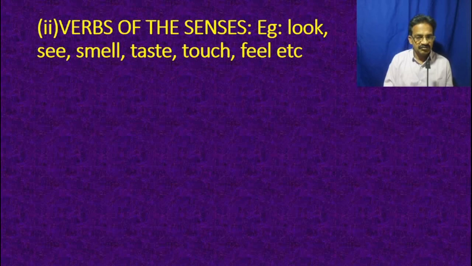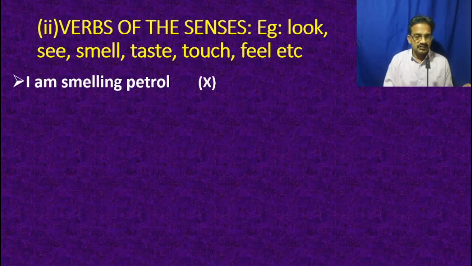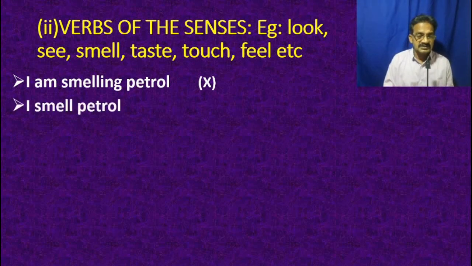Another kind of stative verbs are look, see, smell, taste, touch, feel. These represent some sensory perceptions. So these sensory perceptions cannot be expressed in present continuous or past continuous or any continuous tense. Look at this example, I am smelling petrol. When I say I am smelling petrol, this is a sensory perception, so it cannot be expressed so. There is no involvement of physical activity, so it cannot be expressed in present or past continuous or any continuous tense. Instead, you had better express it in simple present, that is I smell petrol